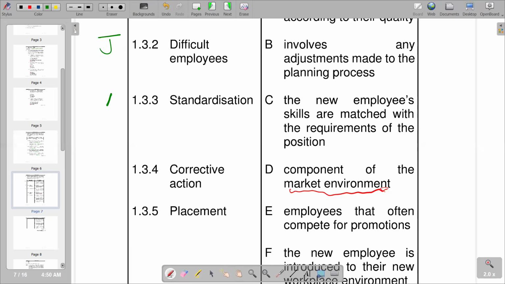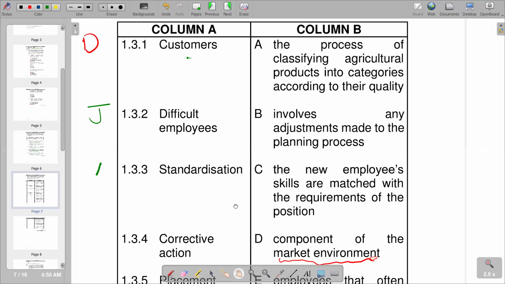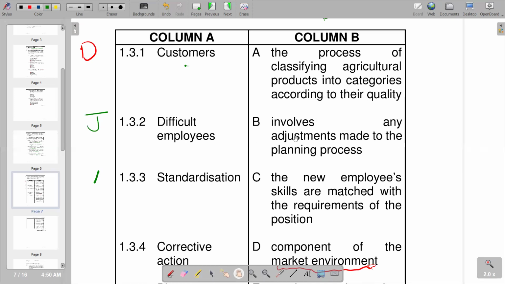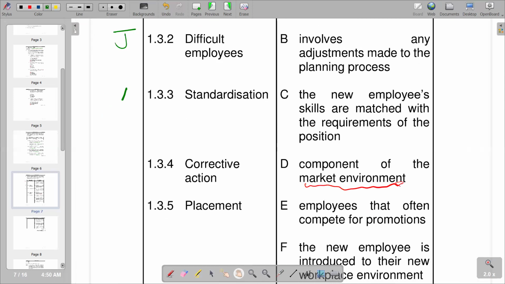So we go to column B to see what explanation matches that. If you go to B, it says involves any adjustments made to the planning process. So those adjustments are the corrective process that are taking place. So we have B as the correct term that we have.